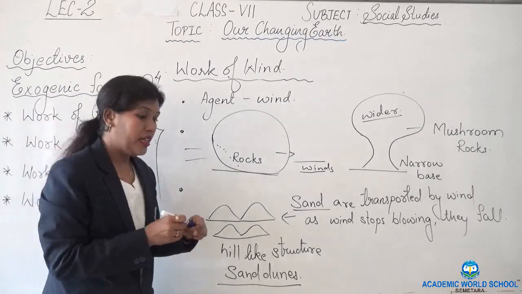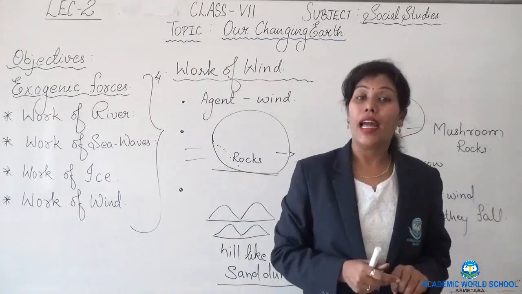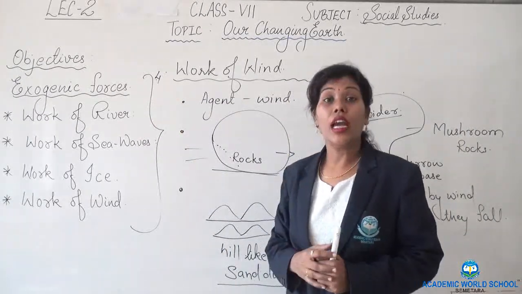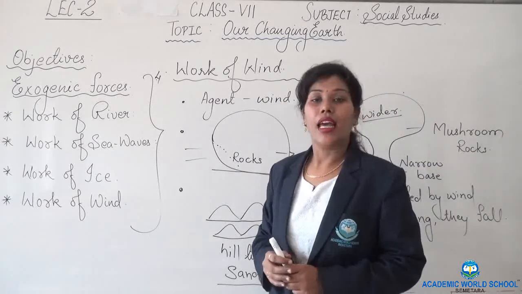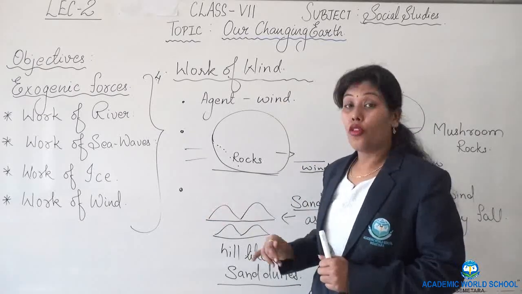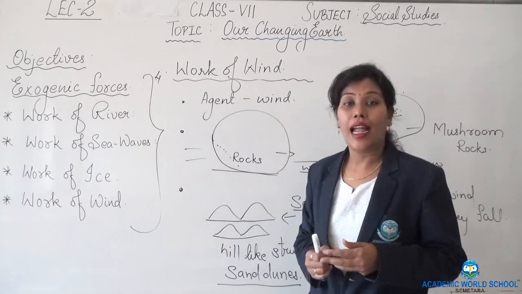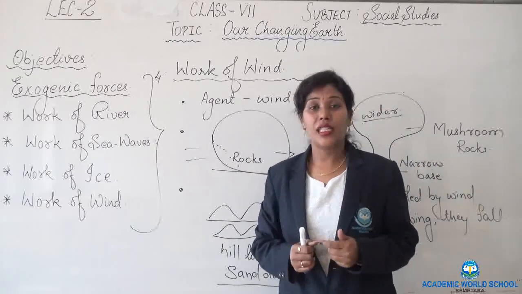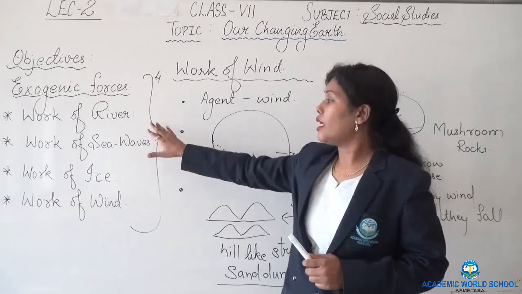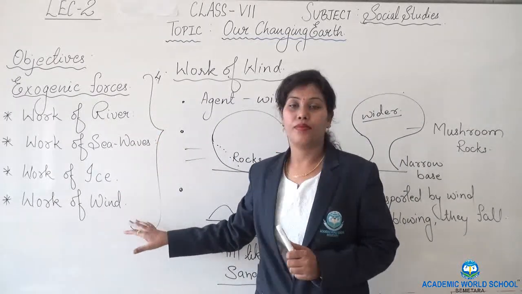Is it clear? Students, in this chapter, we have learned about the endogenic and the exogenic forces. Exogenic forces are the forces which work outside the Earth's surface, and that is the reason they are also known as external forces. Under this, four processes work: weathering, erosion, transportation and deposition. With erosion, transportation, weathering and deposition, different landforms are formed. Here we have seen the work of river, the work of sea waves, the work of ice and the work of wind.